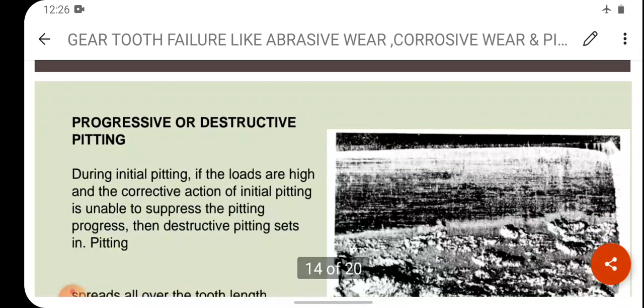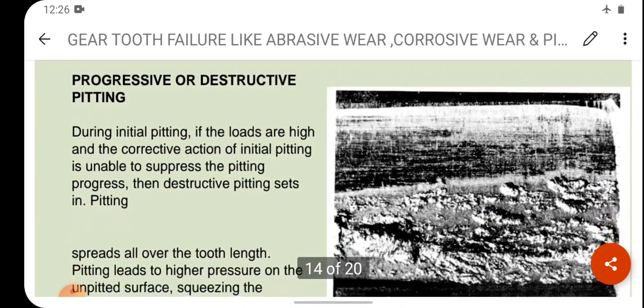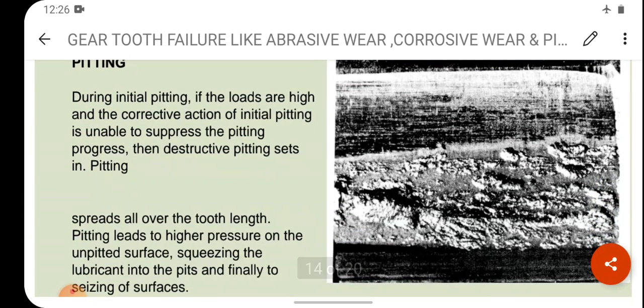Now, progressive or destructive pitting. See this diagram. During initial pitting, if the loads are high and corrective action of initial pitting is unable to suppress the pitting progress, then destructive pitting sets in. Clear? तो pitting क्या करता है? Progressive और destructive pitting will occur जब हम इसको कंट्रोल नहीं कर पाते हैं.